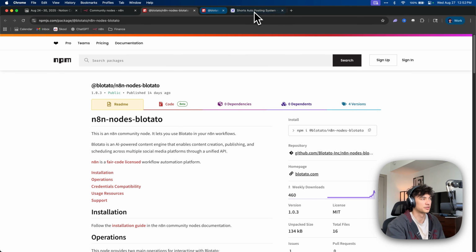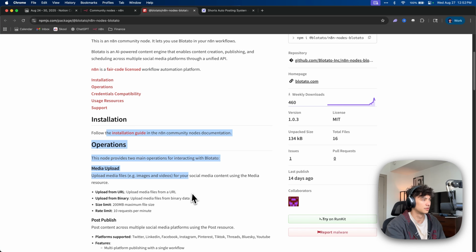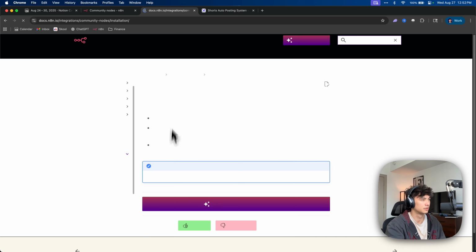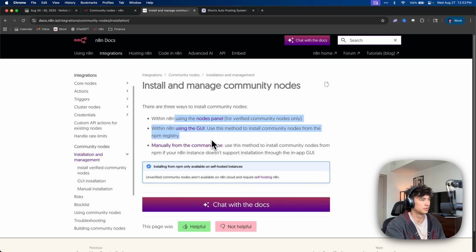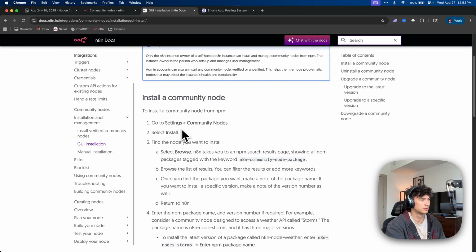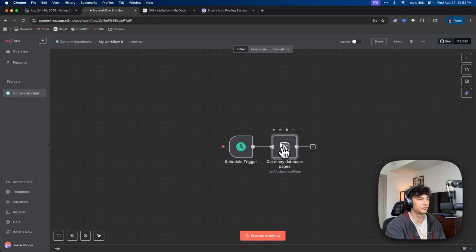Okay, let me look at the docs. Settings. All right, whatever.